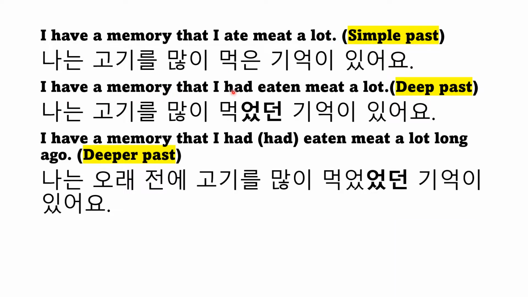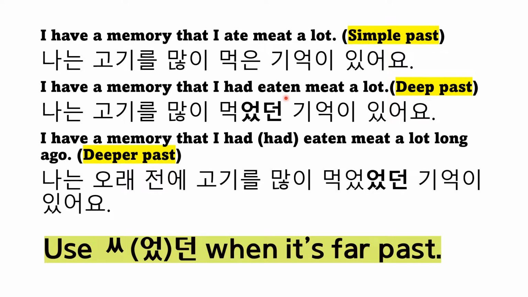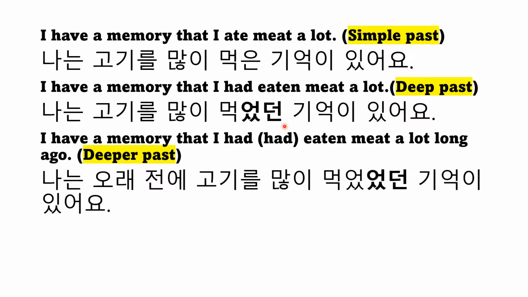I have a memory that I had eaten meat a lot. You have "had eaten" here. This "had eaten" indicates this eating happened in the far past. So when it's far past, you can go with 던. 나는 고기를 많이 먹었던 기억이 있어요. When you go with 던, you indicate an experience that's completed in the far past.